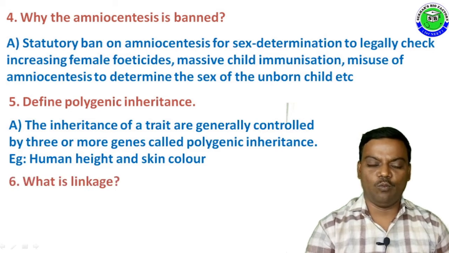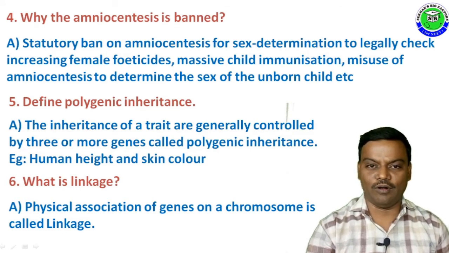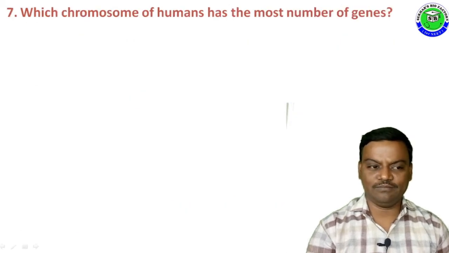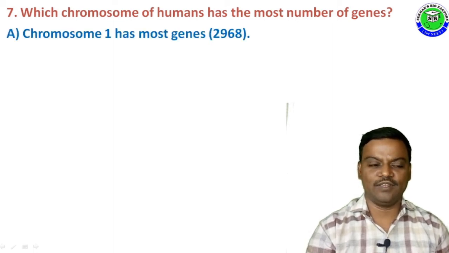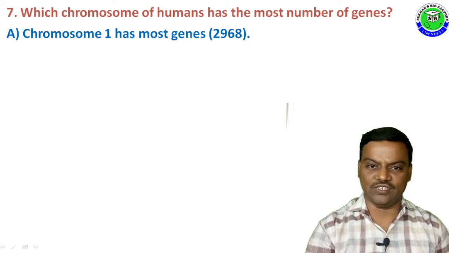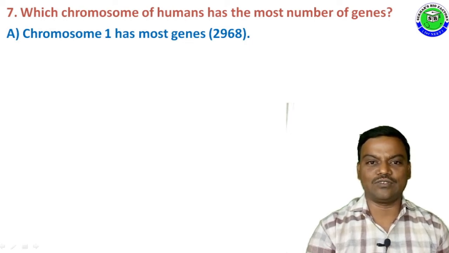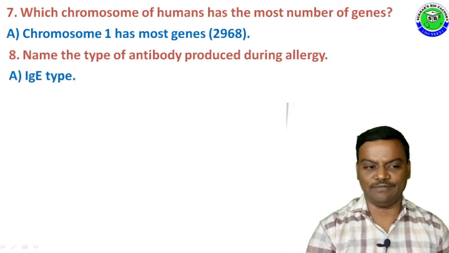Question number 6. What is linkage? The physical association of genes present on one chromosome is called linkage. Question number 7. Which chromosome of humans has the most number of genes? The answer is chromosome 1. It has the most number of genes, nearly 2968 genes, and it is the biggest chromosome in the human genome. Question number 8. Name the type of antibody produced during allergy. The answer is IgE type.